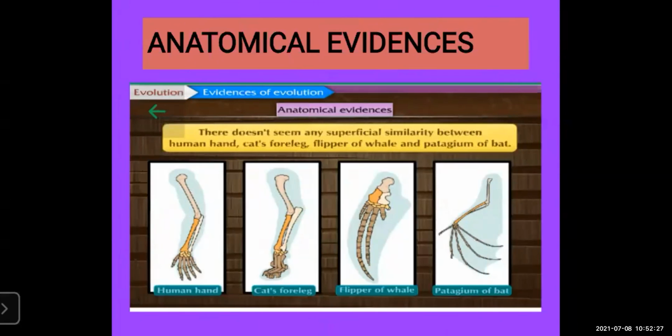It means there is a similarity in the bone structure or joints of the bones, like the human hand, cat's foreleg, flipper of whale, patagium of bat. This shows almost all have the same kind of joints. So this comes under anatomical evidences, or similarity in bone structure. If this comes in your exam, similarity in bone structure, you have to remember that it is nothing but anatomical evidences.